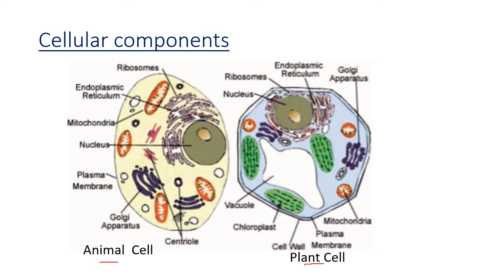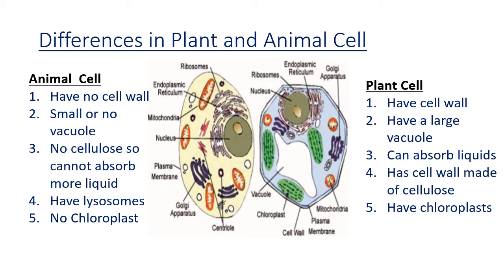So let us see the differences. Animal cells have no cell wall. Plant cells have a cell wall. So you can see in this plant cell, this outermost coating is a cell wall. In the animal cell, there is only a single coating, that is the plasma membrane or cell membrane. There is no cell wall.